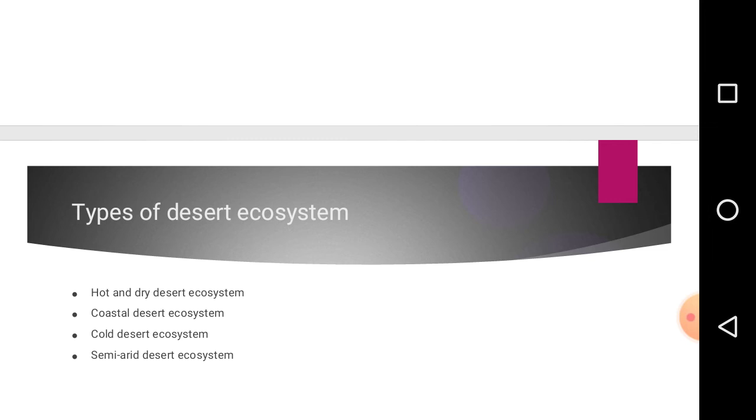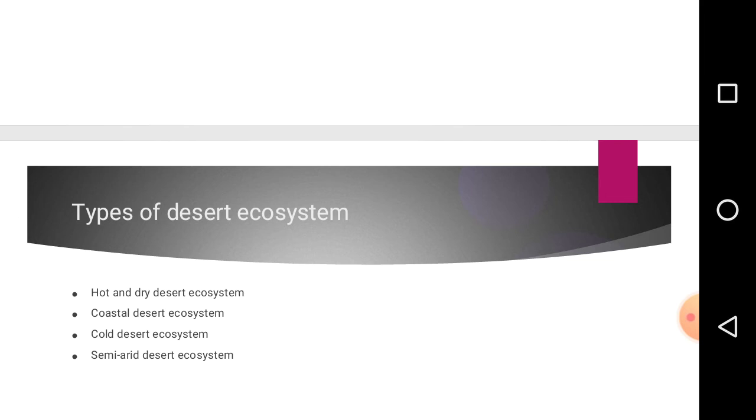Another type of desert ecosystem is the coastal desert ecosystem. These are ecosystems that are found near the coastlines of big water bodies. Examples of big water bodies are oceans and seas. These desert ecosystems are affected by ocean currents.